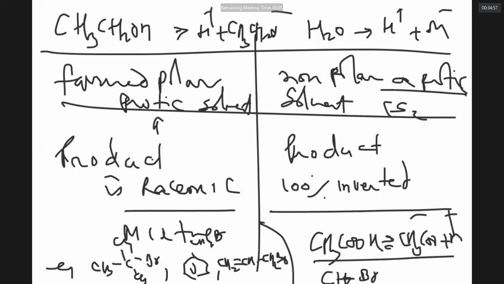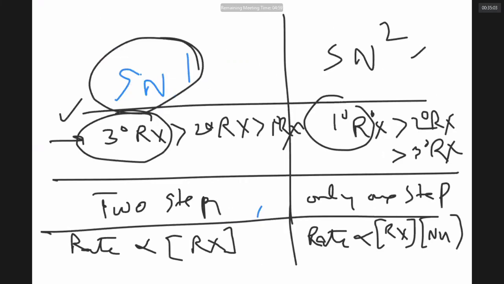So this is a comparative account. This is often a board exam question: write the points of difference between SN1 and SN2. First you should write down that SN reaction is substitution nucleophilic, where one more powerful nucleophile replaces a weaker nucleophile.